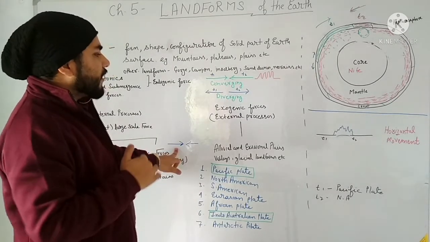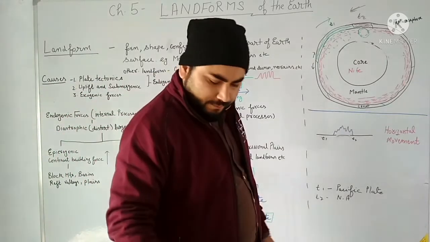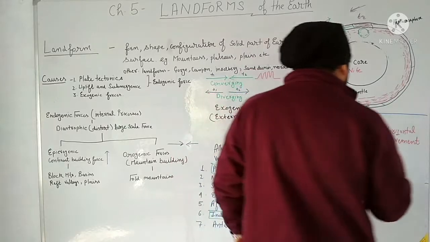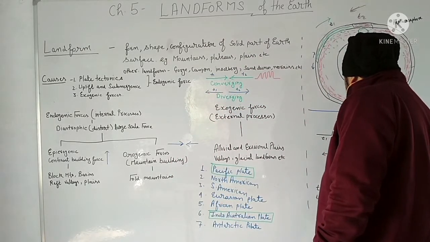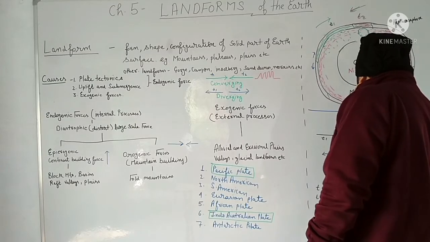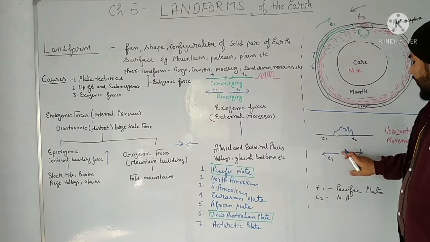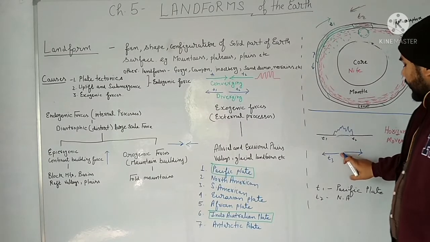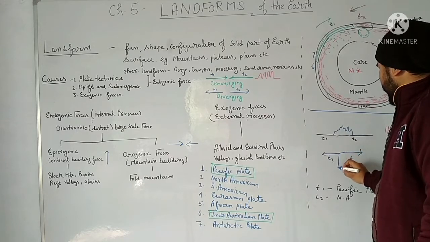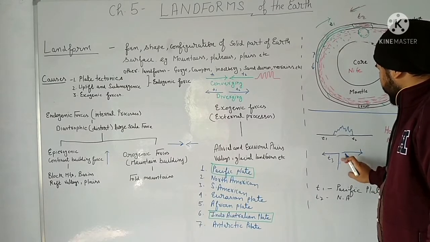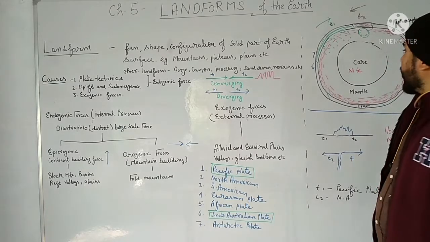Okay. Here, what is happening? The vertical movement is taking place. And when two tectonic plates, suppose this is T3 and this is T4, move apart from each other, then cracks will be generated here. Suppose it was a layer like this, then cracks will be generated this way. Cracks will be generated. Clear?